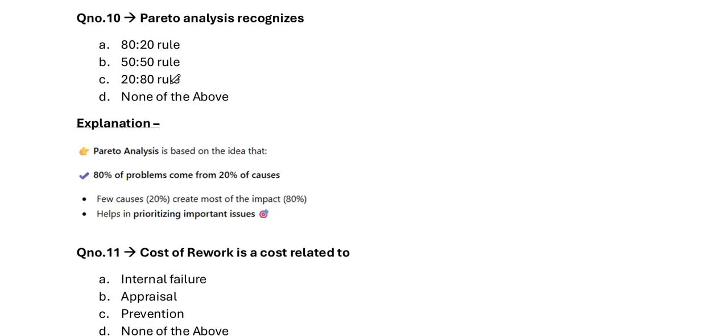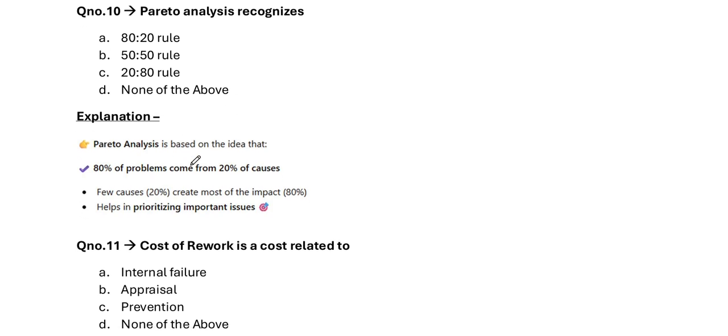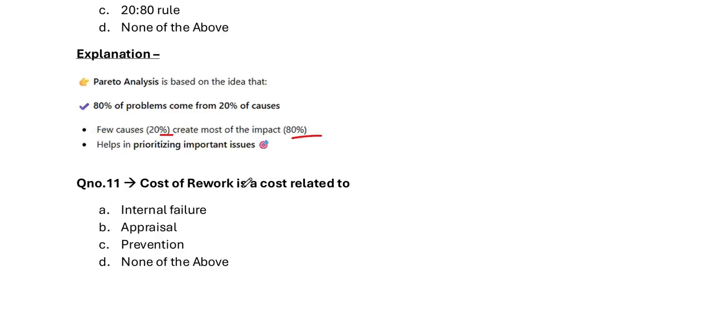Now, next question. Pareto analysis recognized as. Basically, Pareto analysis is based on the idea that 80% of problems come from 20% of causes. Few causes, 20%, create most of the impact, 80%, helps in prioritizing important issues. Why other options are wrong? 50-50 rule, no such concept in Pareto. 20-80 rule, reverse wording. It is incorrect form, it is 80-20 rule. So correct option is 80:20 rule.